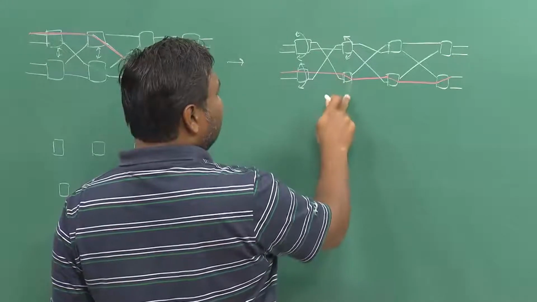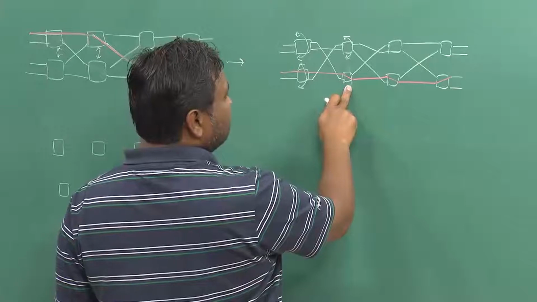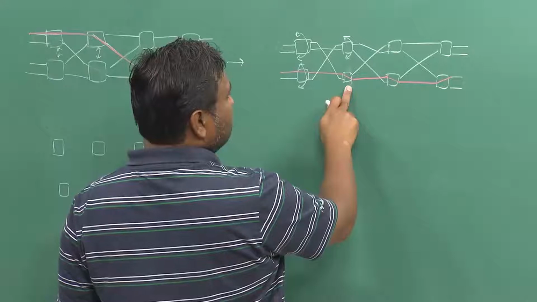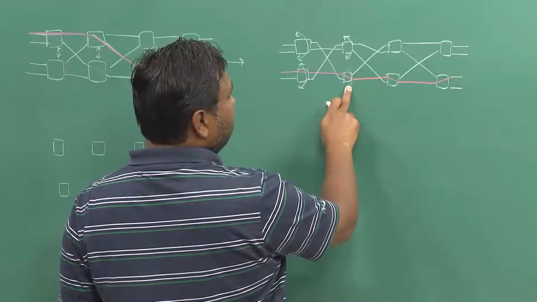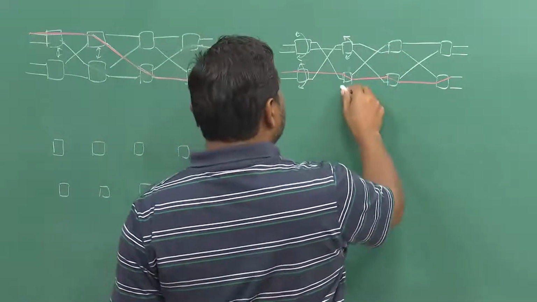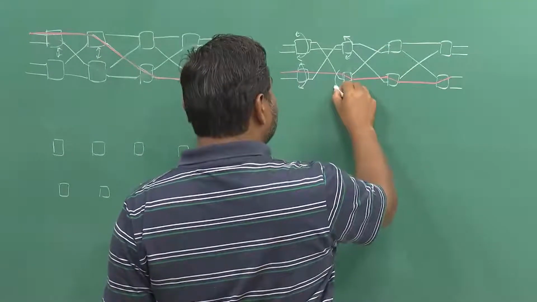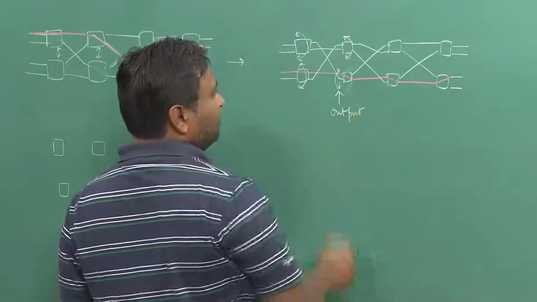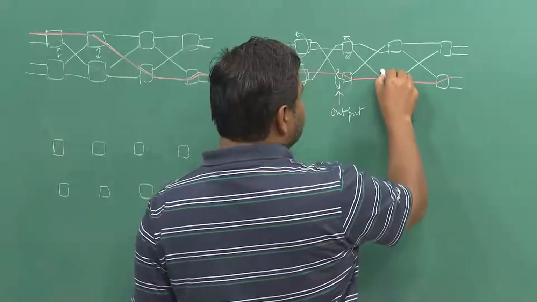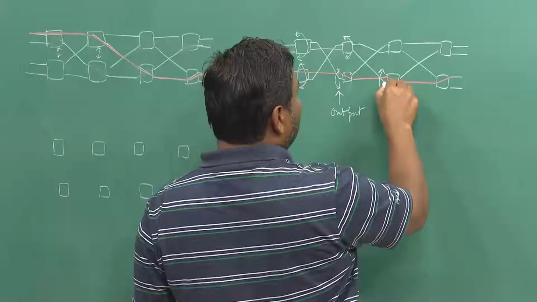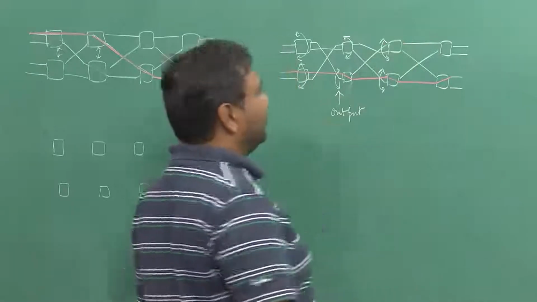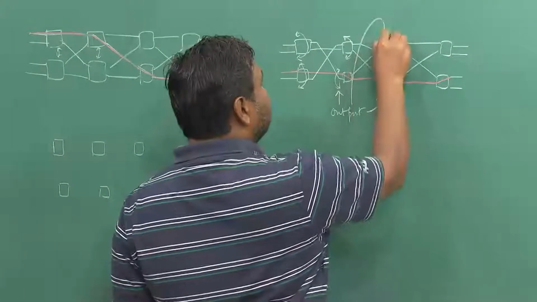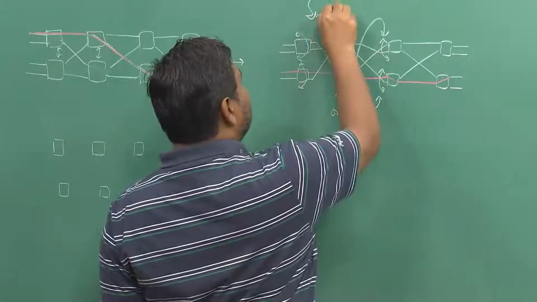In this case I will rotate not the whole switch, I can rotate only the output part. In this case I will rotate the output part to make it okay. So, this is the output ones which are being rotated, and here the switches are rotated.